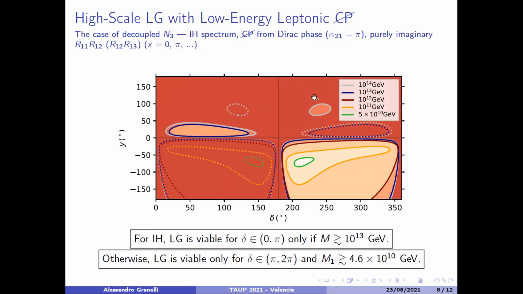We have also performed the same analysis for the inverted hierarchical spectrum, and let me just mention that there are very similar features, but most importantly, we found that the minimal mass scale for leptogenesis is lowered by almost 1 order of magnitude, and it is at 4.6 times 10 to the 10 GeV.